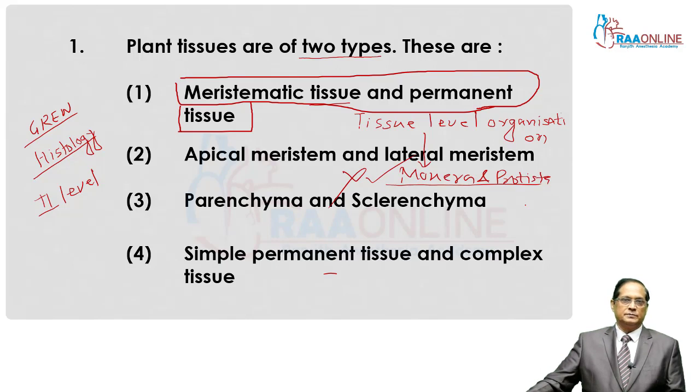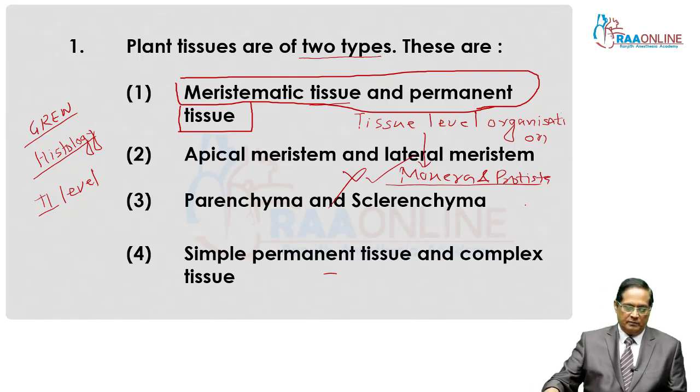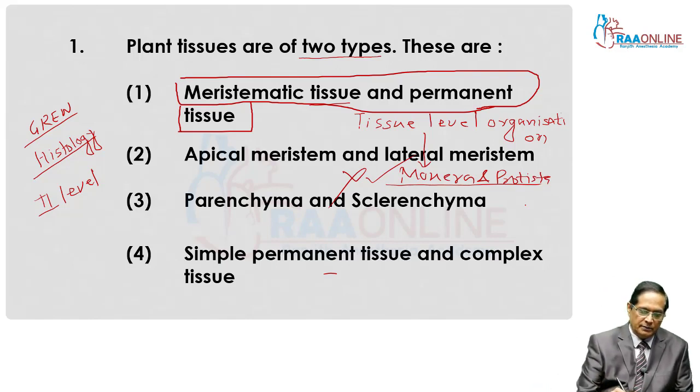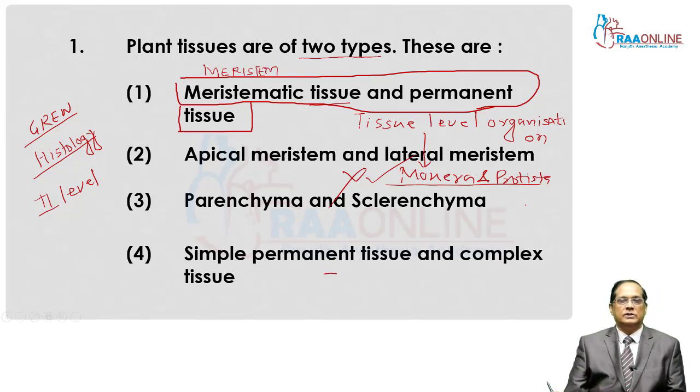The basic difference between these tissues: meristematic tissue, or meristem, comprises those cells which possess power of division and remain in the state of division.